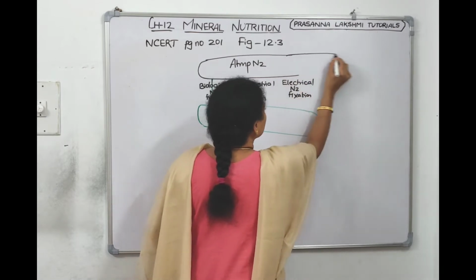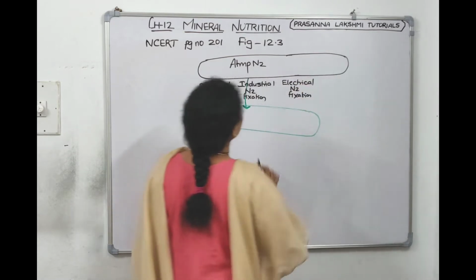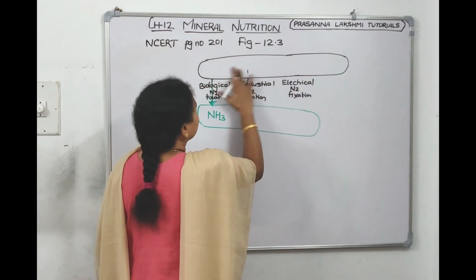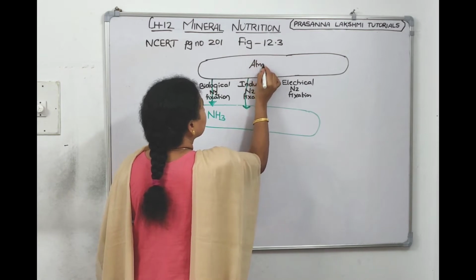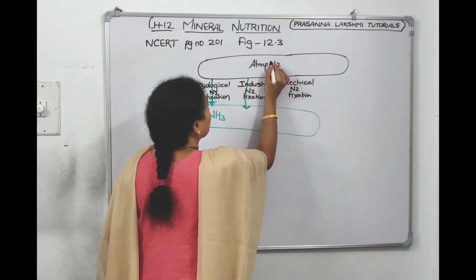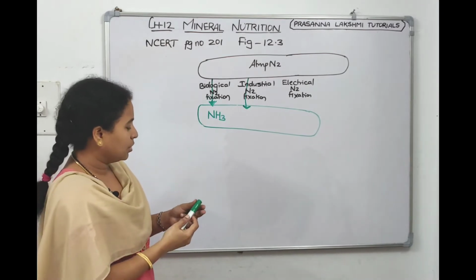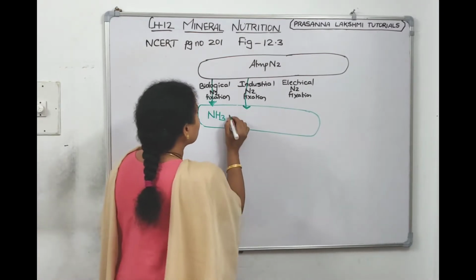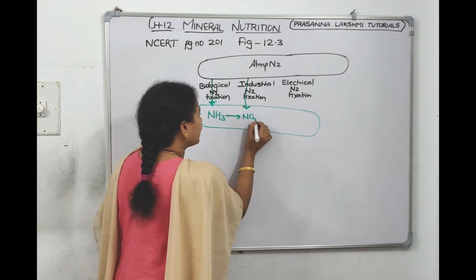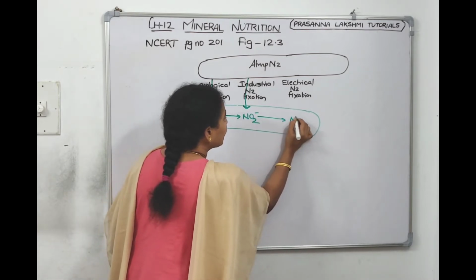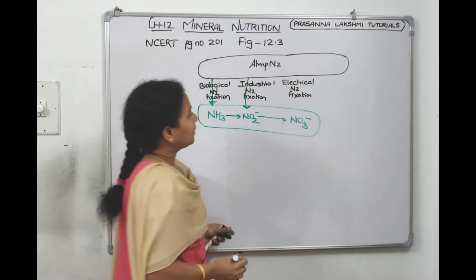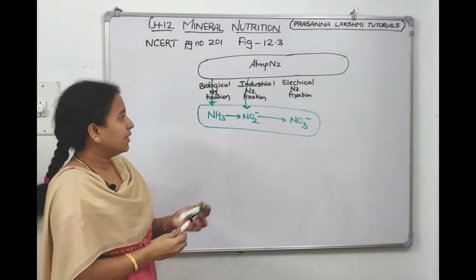I will stretch this. The third one, we'll write it at the center, below atmospheric nitrogen. Now the third one is electrical nitrogen fixation. In this manner also, ammonia gets converted to nitrite, and nitrite gets converted to nitrate, right?